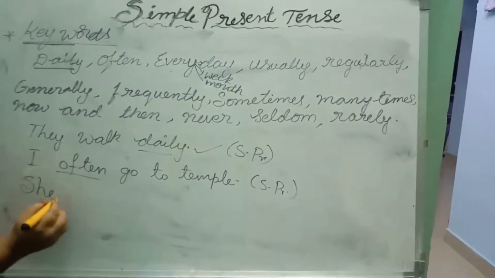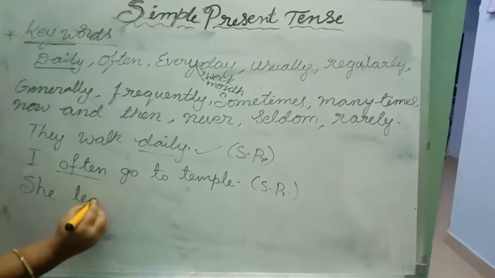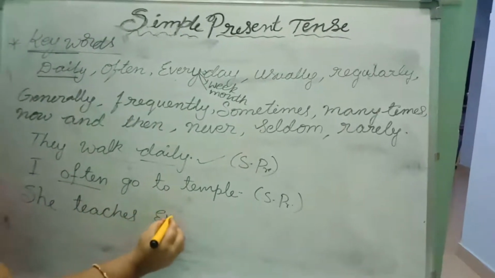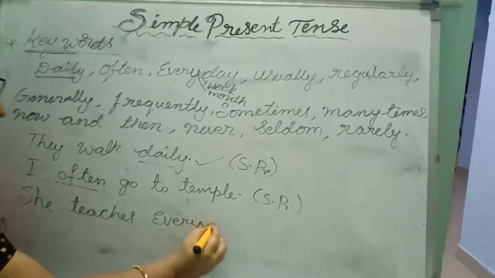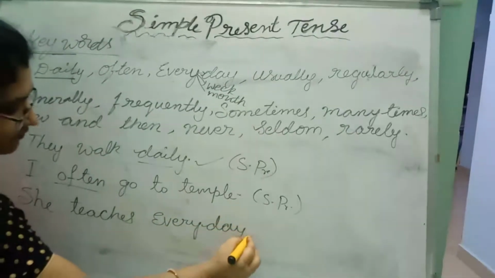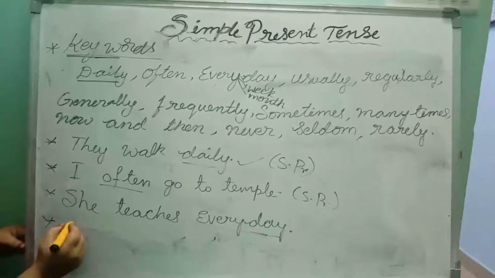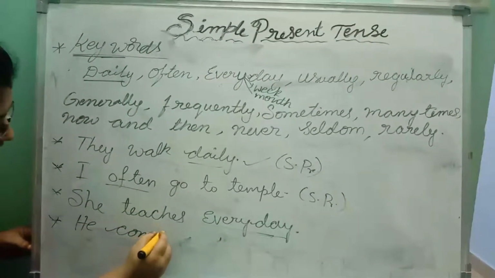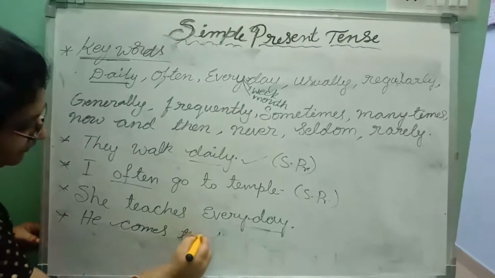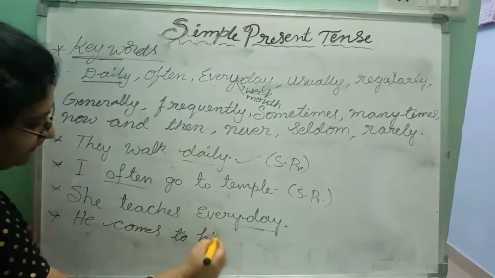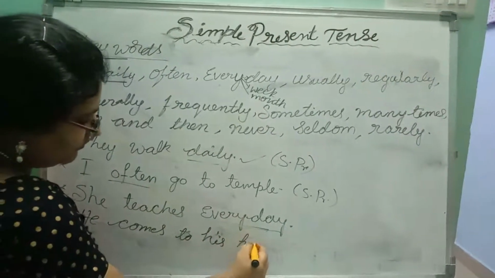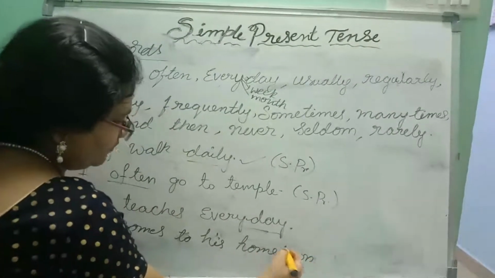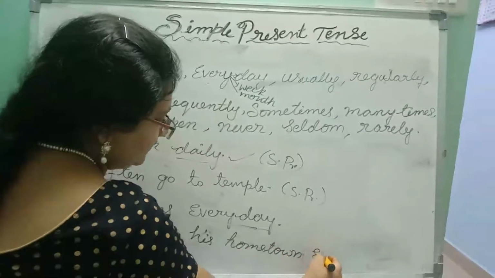She teaches every day. He comes to his hometown every month.